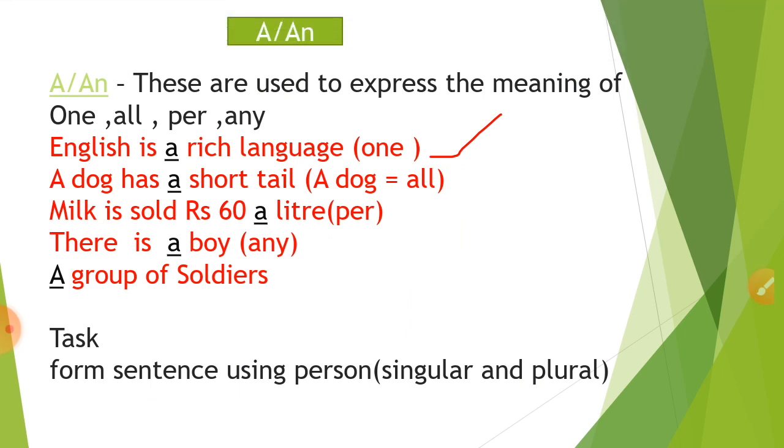Similarly, third example, milk is sold at rupees 60 a liter. Here a defines per liter. So even if you write a, it will give the same meaning. There is a boy. So there is any boy, we don't know. A group of soldiers. Even in case of a group, let's say in a group there are 10, 20, whatever, you have to add an article a before that.